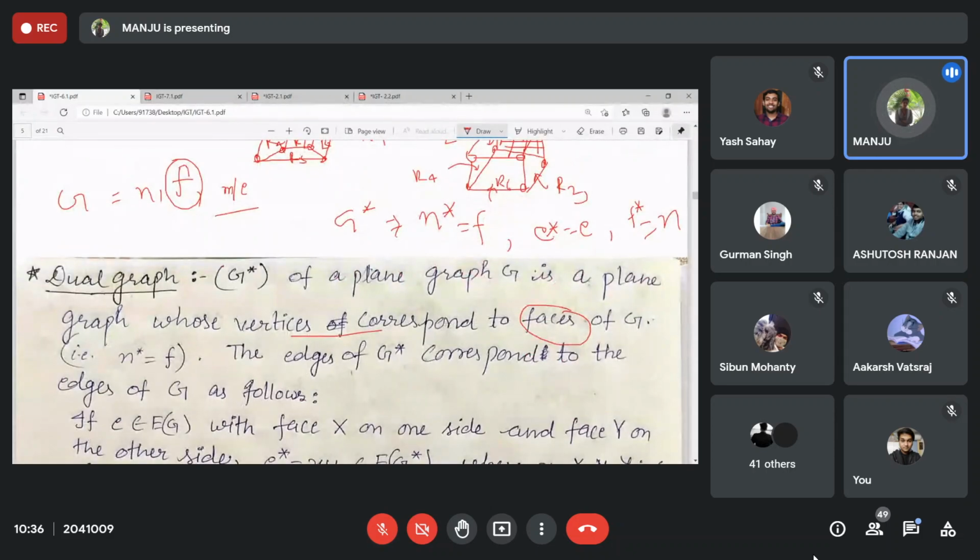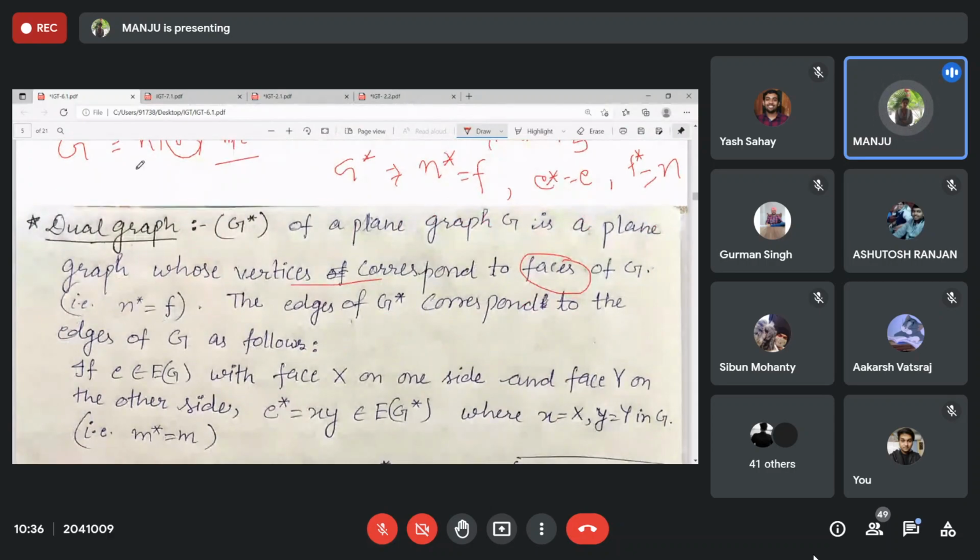And how are edges defined? Whenever there is an edge E, with face X on one side and face Y on the other, and these faces become vertices X and Y, then this edge will join them.